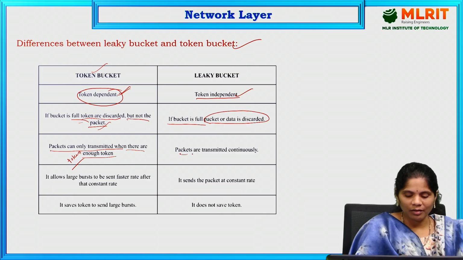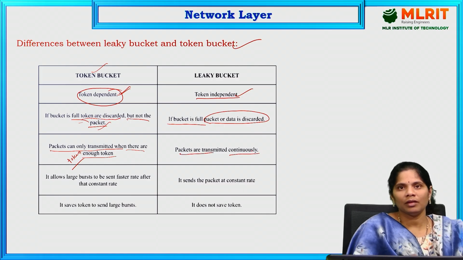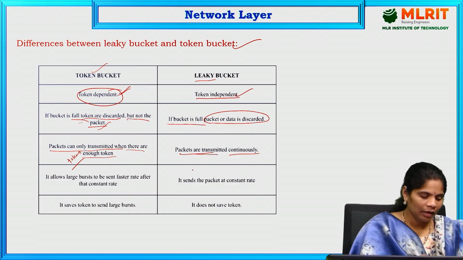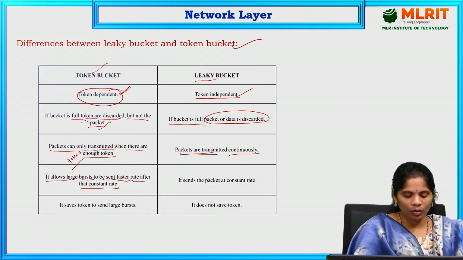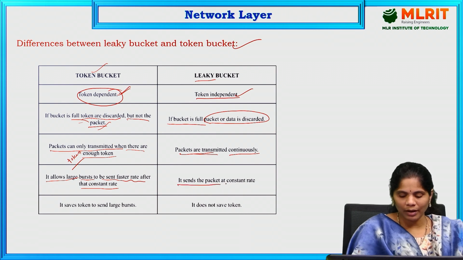And in leaky bucket, packets are transmitted continuously. There are no tokens in the leaky bucket, only a fixed flow. Packets are going to be transmitted continuously. Token bucket allows a large burst to be sent at a faster rate after the constant rate. That is the token bucket. And coming to leaky bucket, it sends the packets at a constant rate, because here the fixed hole is there.